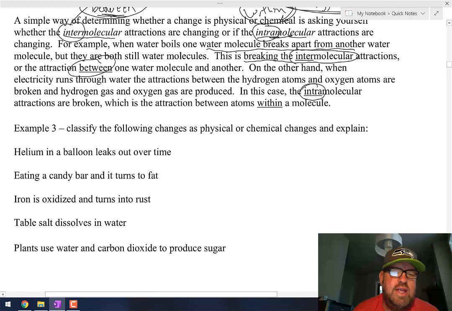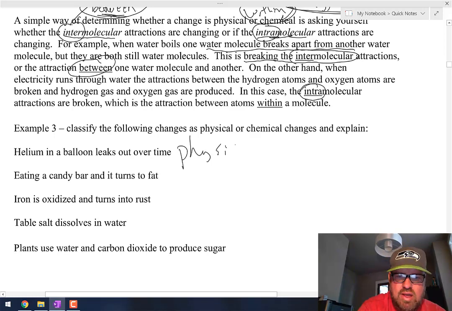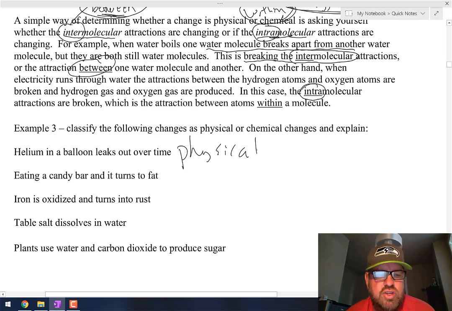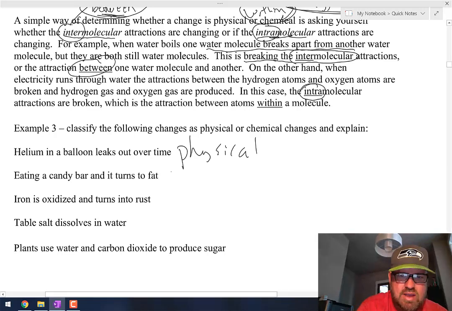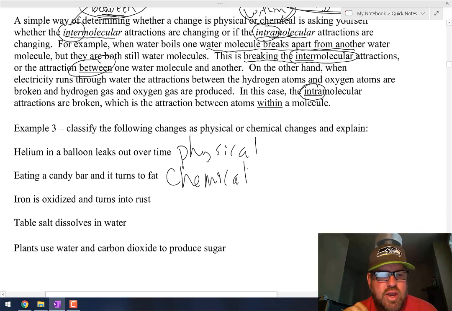Helium in a balloon leaks out over time. Was it helium before? Yep. Is it still helium now? Absolutely yes. That is a physical change. Eating a candy bar and it turns to fat. It was a candy bar and now it's fat. Okay, that's not the same thing. So you have something different. That is a chemical change.